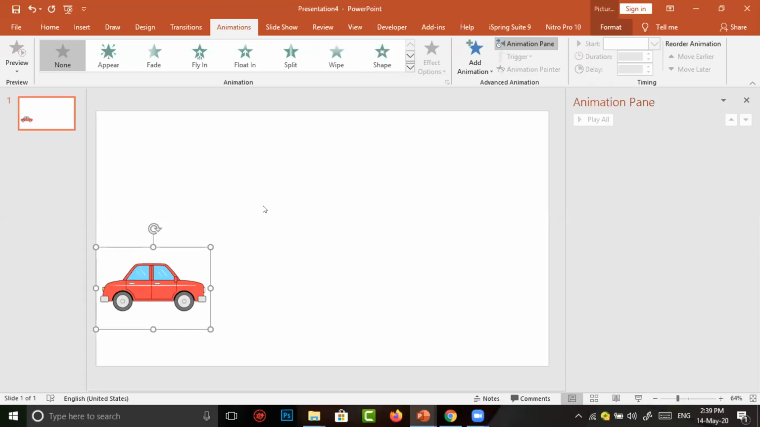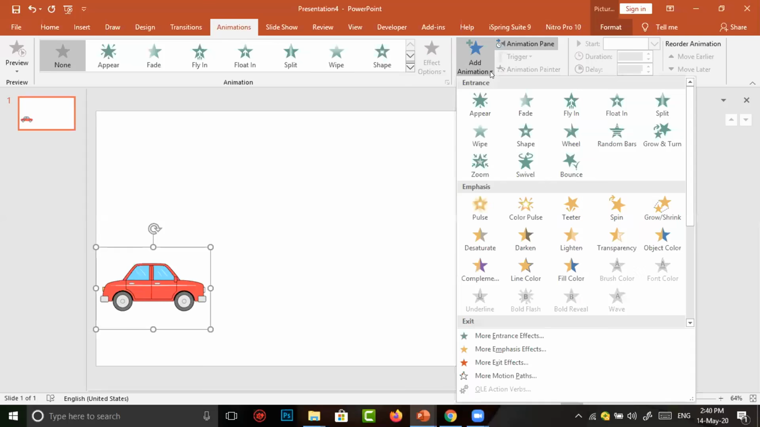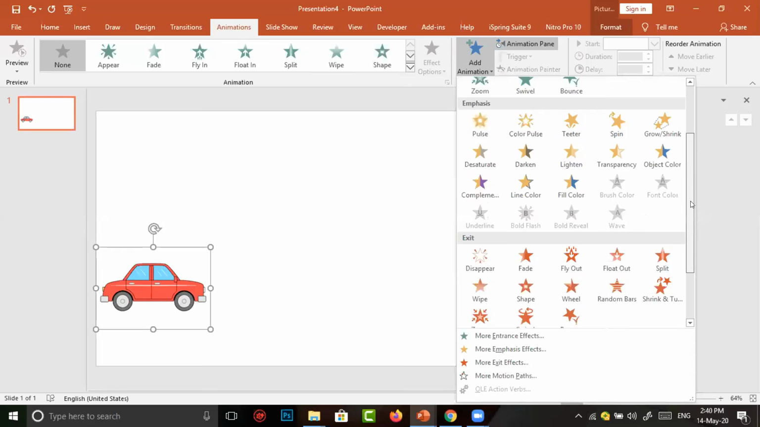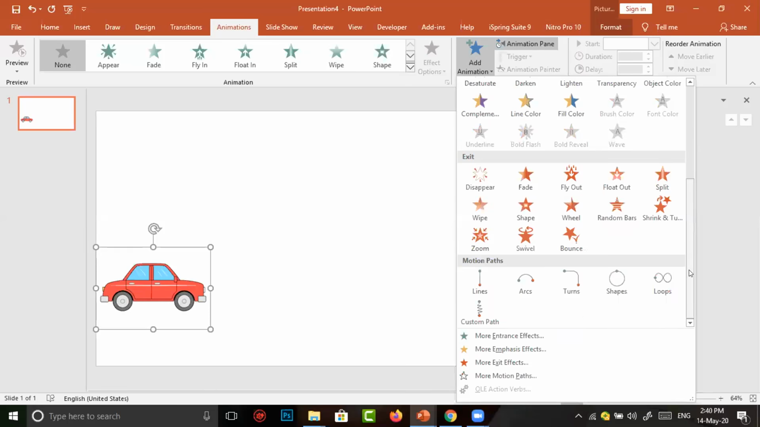Now I want to move the car. For this purpose, again I go to Animations. A blue star with the Add Animation caption is there. Simply I click on the small down arrow in the Add Animation button. It shows many options, in which at the bottom motion paths are there. There are many motion paths. Here more motion paths are also available.